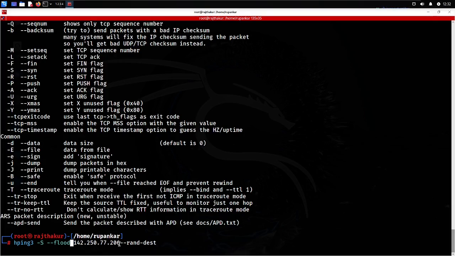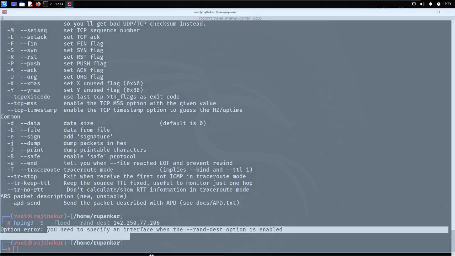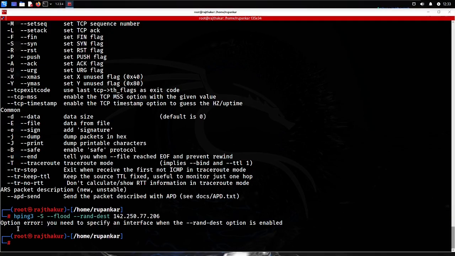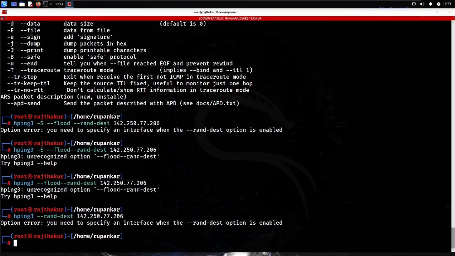In this case, it will randomly send packets from any particular port. On any particular port it will be trying to send the packets, and that's how it will try to take the target down, or it will be sending the request over there. So let me check it again. Okay, so you need to specify an interface. I have given hyphen flood here, still it was not working previously. With the flood option it is also not taking that.